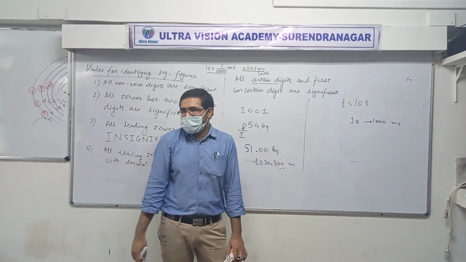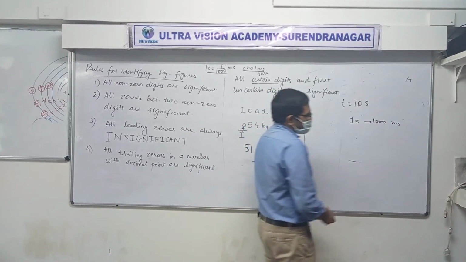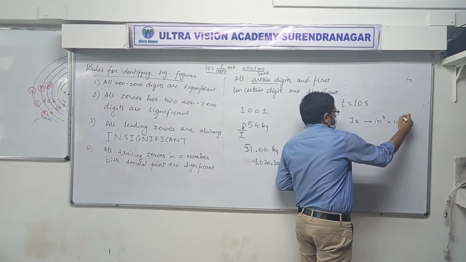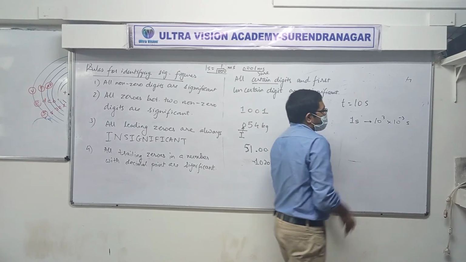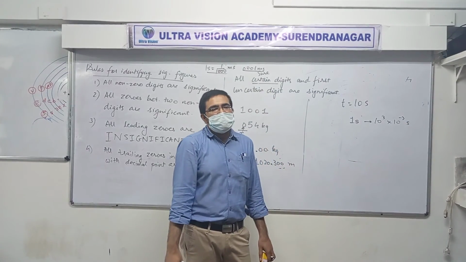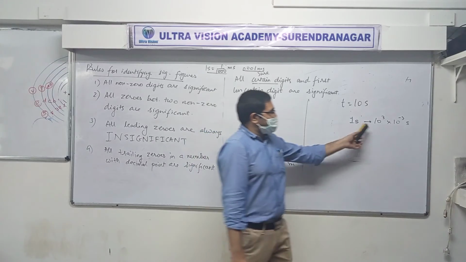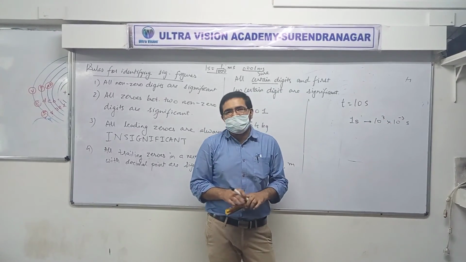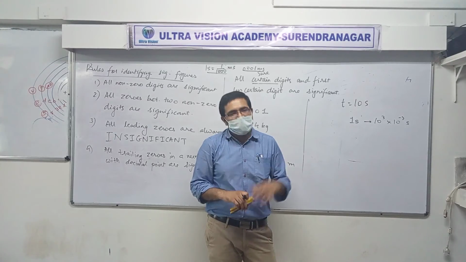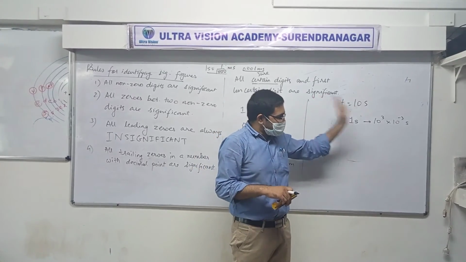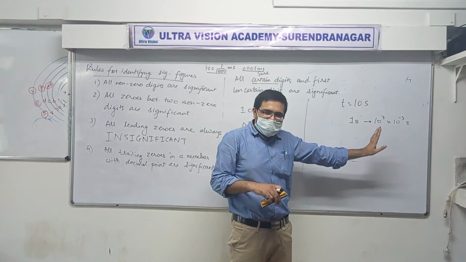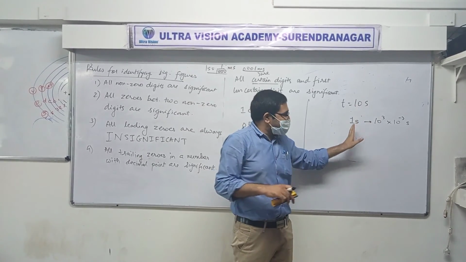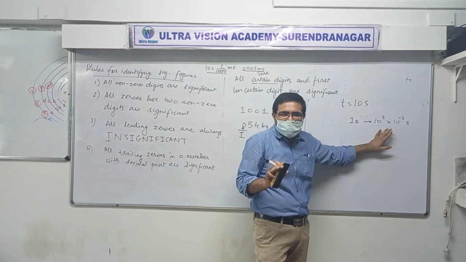Yes or no? 10 raised to 3 into 10 raised to minus 3 is how much? 1. So, 1 second is 1 second. Anyone surprised by that? Clear or not clear?